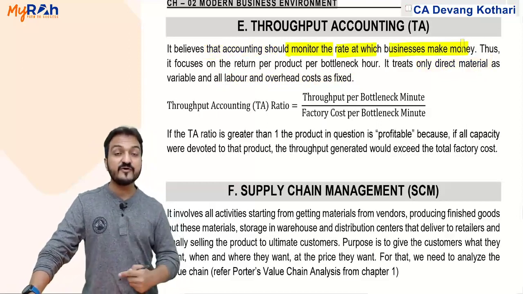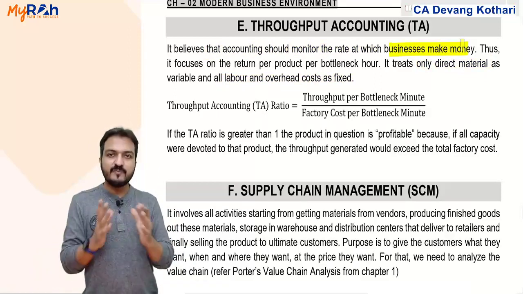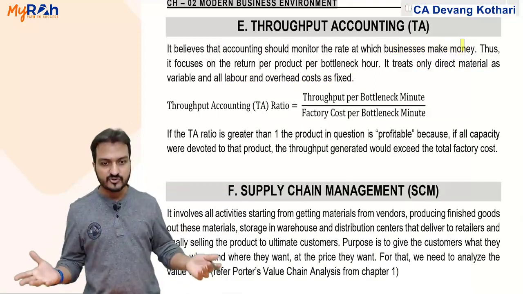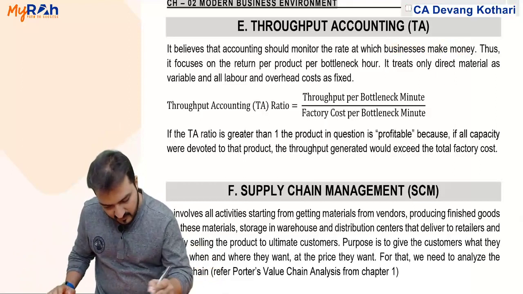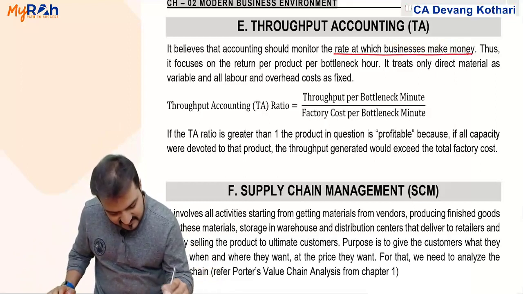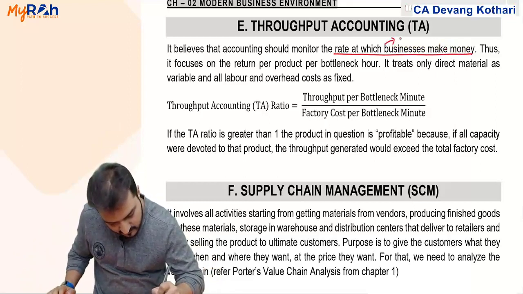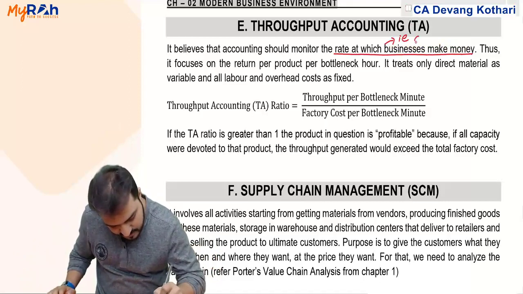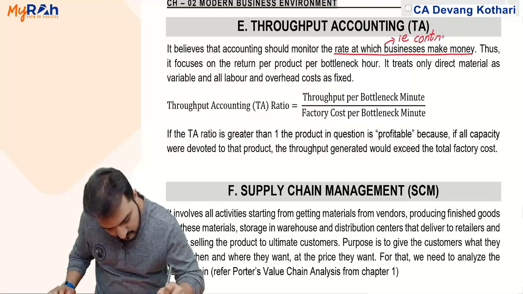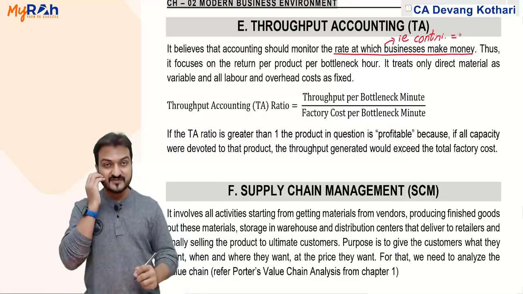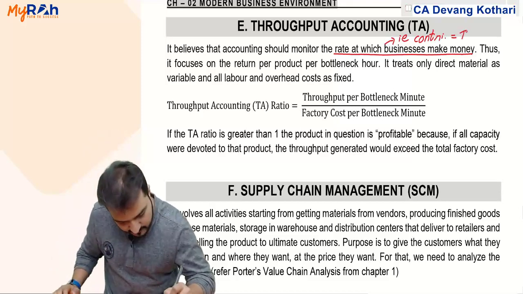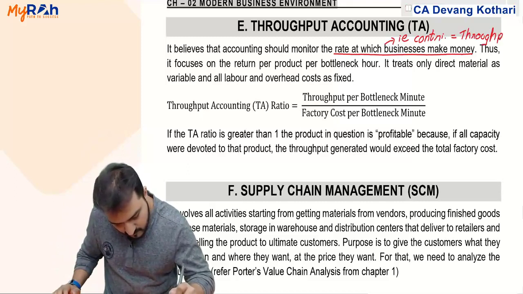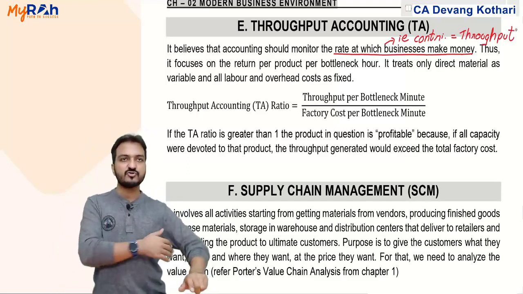Now, the rate at which your business makes money is basically nothing but contribution. But in this theory, it is called throughput. Contribution means throughput over here.